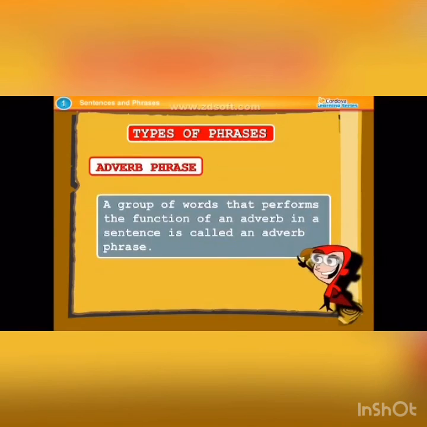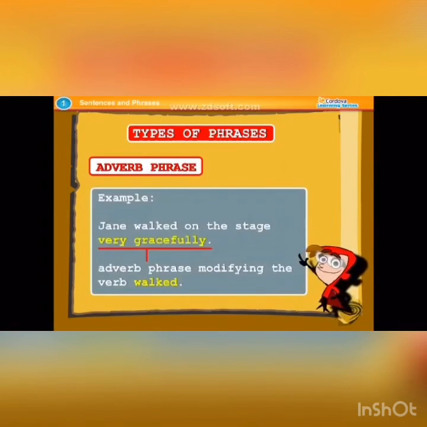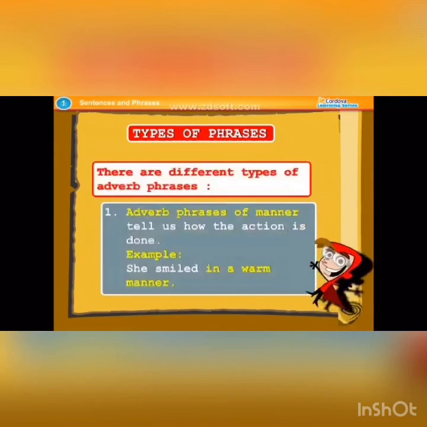Adverb phrase. A group of words that performs the function of an adverb in a sentence is called an adverb phrase. Example: Jane walked on the stage very gracefully. The adverb phrase modifies the verb walked. There are different types of adverb phrases. Adverb phrases of manner tell us how the action is done.